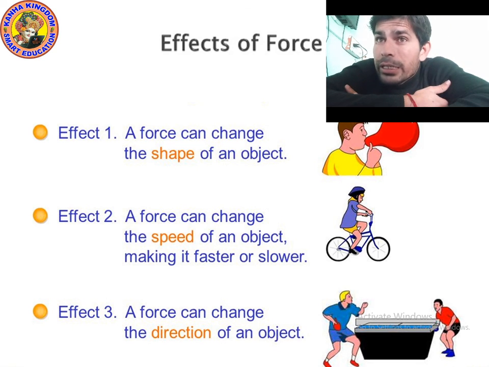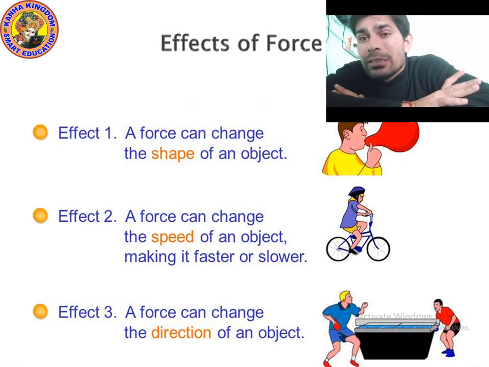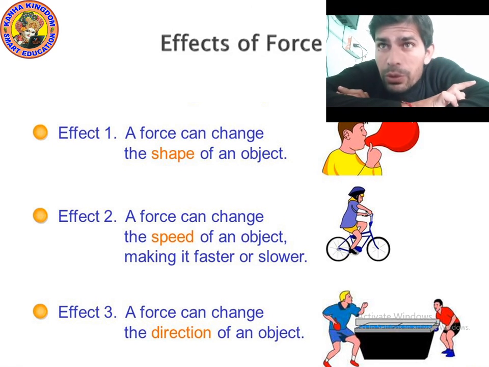But if she applies the brake, then what will happen? The bicycle will become slow, because by the brake the force is applied on the tire. That's why the speed will change. Or if she tries with her leg, then the bicycle can also stop. Yes, so force can change the speed of an object, making it faster or slower.